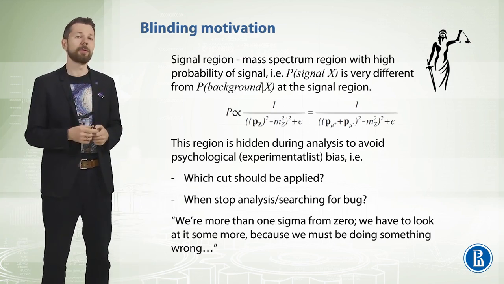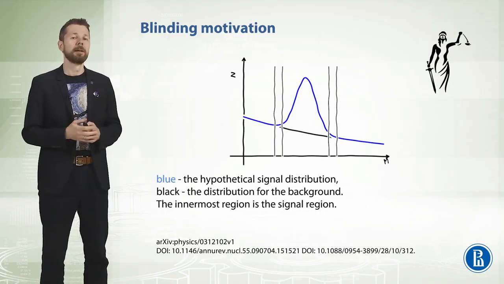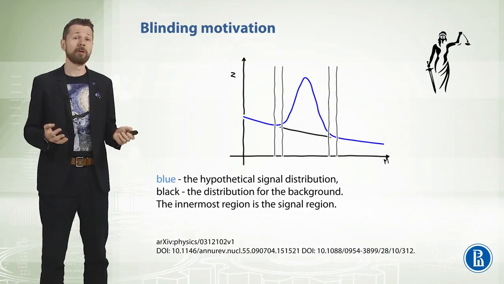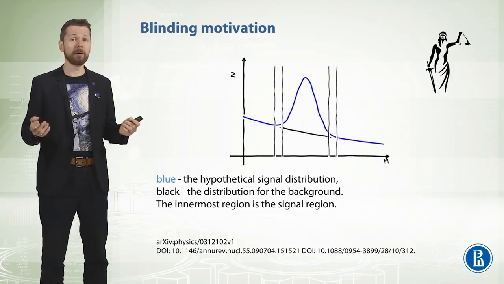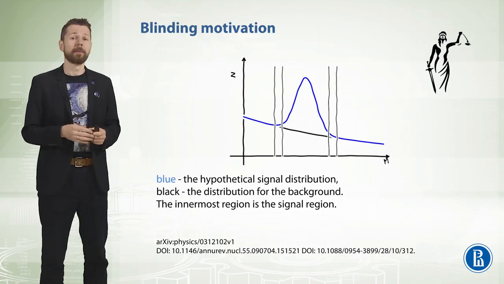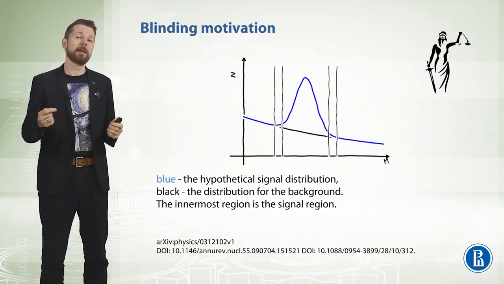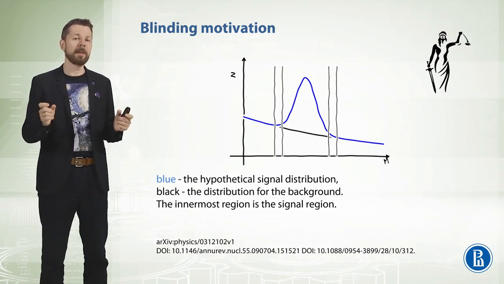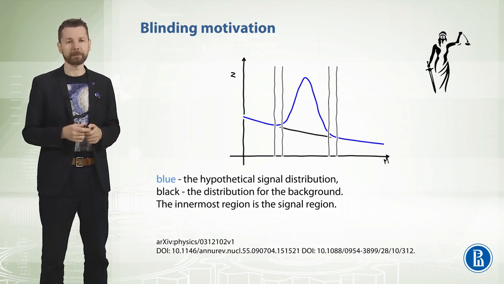This plot shows hypothetical distributions. For example, the signal is in blue and the distribution of the background in black, and the innermost region is the signal region. The distribution in the outer region is used to interpolate the background contribution in the signal region, and the narrow regions are used for analysis optimization.